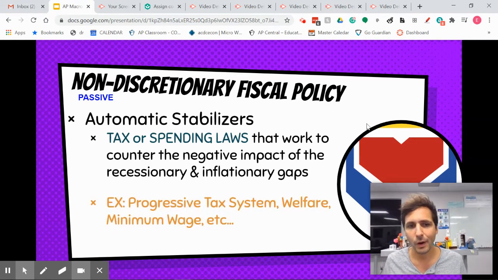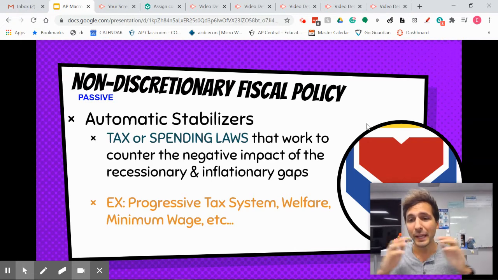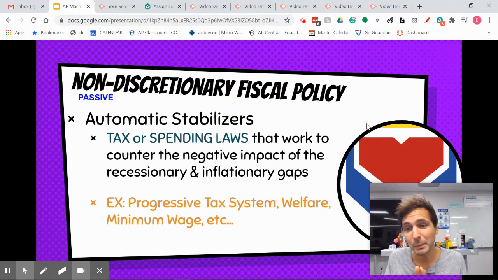Best examples we have are our progressive tax system, our welfare system, and our minimum wage. Progressive tax system means when you make more money, you get taxed more. When you make less money, you get taxed less. Okay, so that has non-discretionary fiscal policy impact. It helps us a little bit because when people lose their jobs in a recession, they pay fewer taxes, which has a slight expansionary impact. People have a little bit more income than they had before.